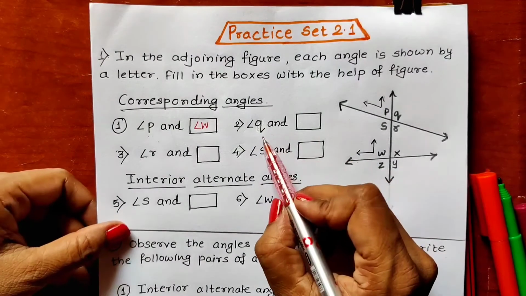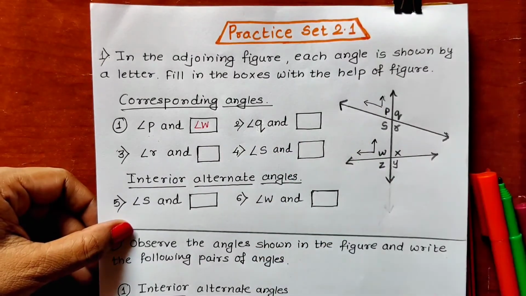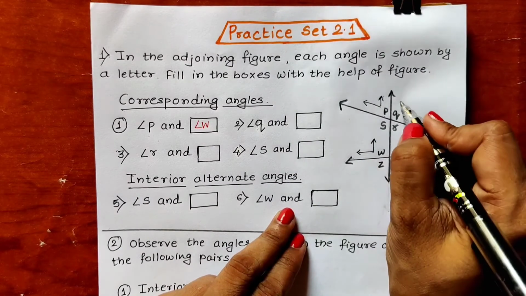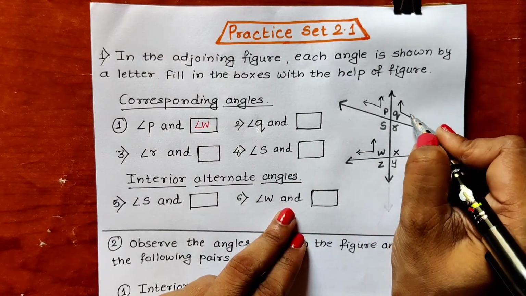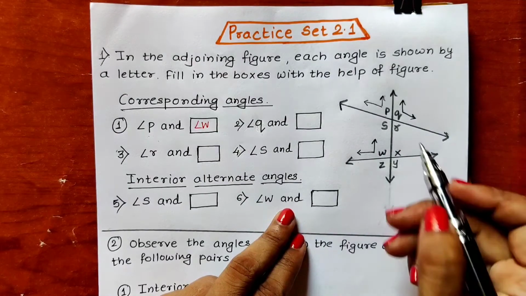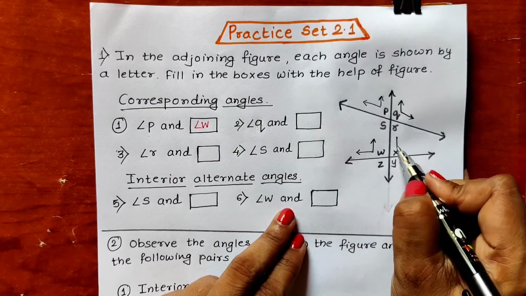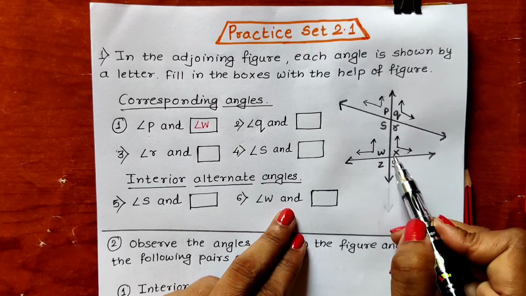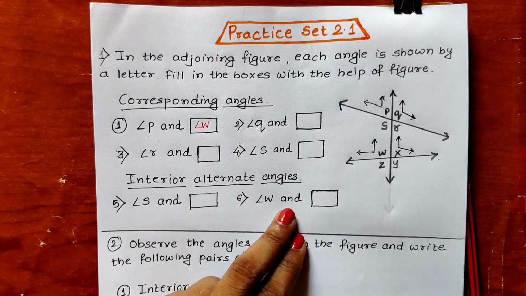Now let us observe next angle, angle Q. In angle Q we can observe that one arm is in the upward direction, other arm is in the right hand side. So same angle which is having one arm in the upward direction, other arm in the right hand side is angle X from the next line.